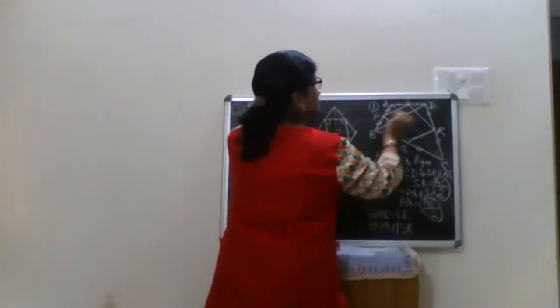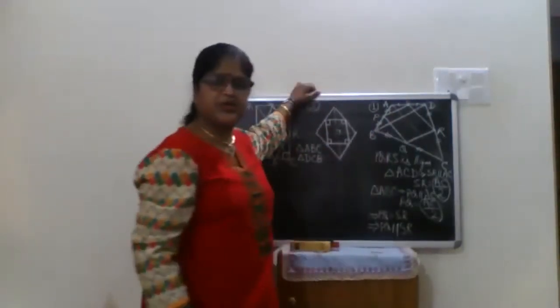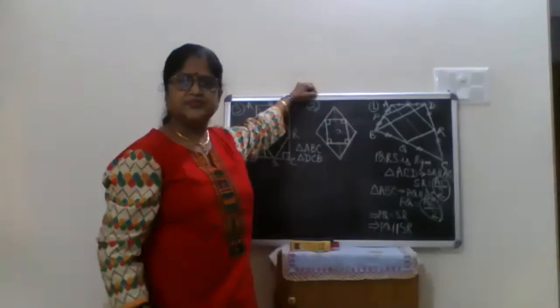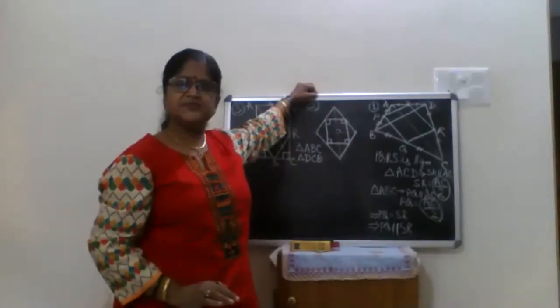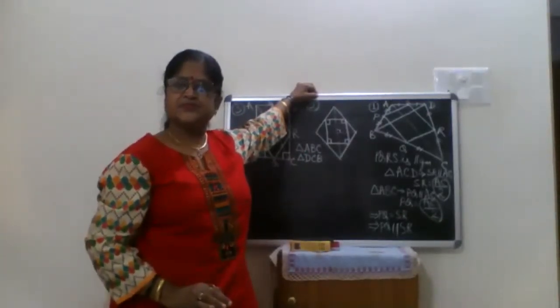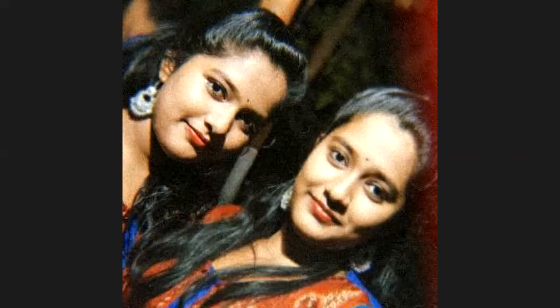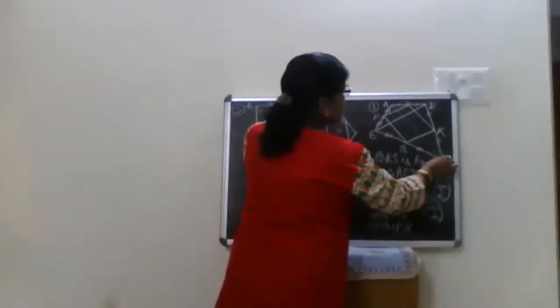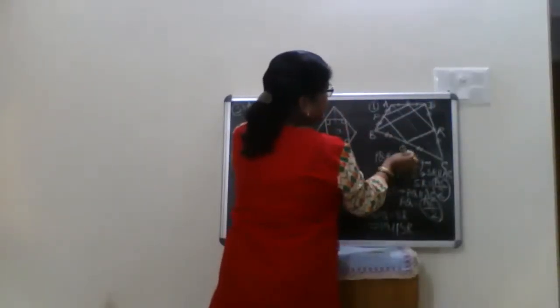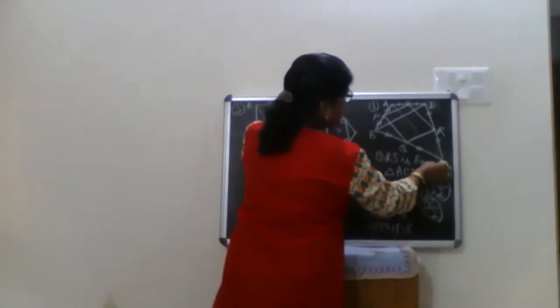In ABD, what you get? PS parallel to BD as well as half of BD. Really? Yes. The opposite side of BD, triangle BCD. Again, Q is midpoint of BC, R is midpoint of CD.